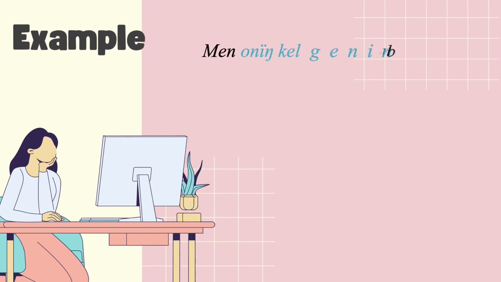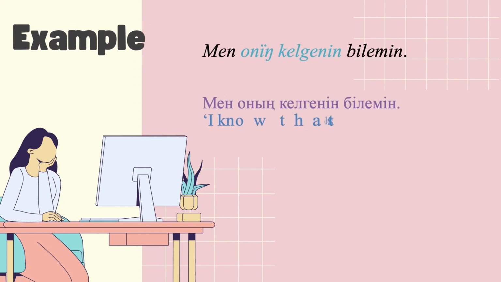Let's look at a noun clause example. Men onun kelgenini bilemin. I know that she has come. This sentence has two clauses, a main clause and a noun clause. The noun clause is onun kelgenini, that she has come. This clause works together as a single noun and includes both a subject, onun, his or her, and the verb kelgenini. The subject, onun, is in the genitive case.